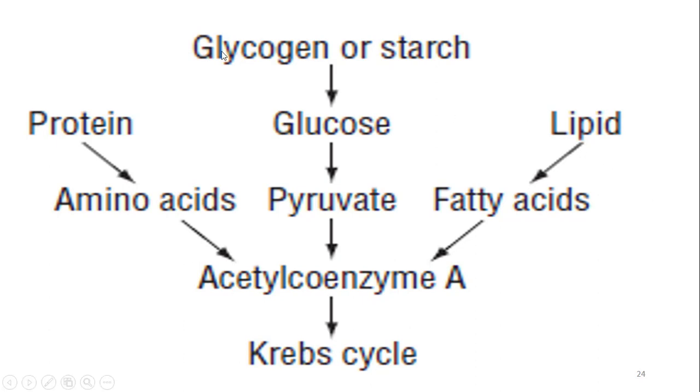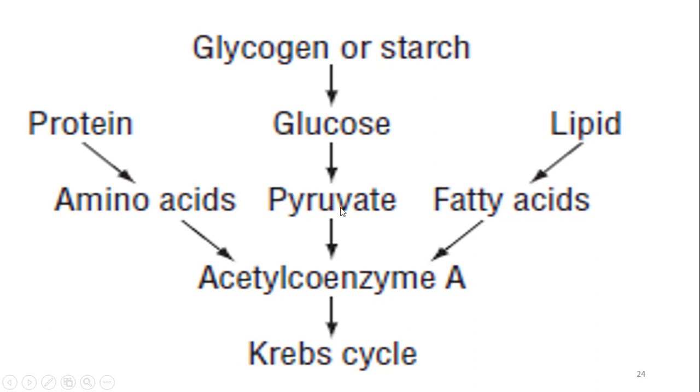Now, dear students, look at here. Glycogen or starch, these are complex carbohydrates. Those are broken down to release a simple sugar called glucose. Glucose is converted to pyruvate. Glucose is a 6-carbon molecule and pyruvate is a 3-carbon molecule. Now, the 6-carbon molecule is divided into 2 molecules of 3-carbon. Pyruvate is a 3-carbon molecule, so 2 molecules of pyruvate are produced. This reaction is said to be glycolysis because the glucose molecule splits up to form 2 molecules of pyruvate.